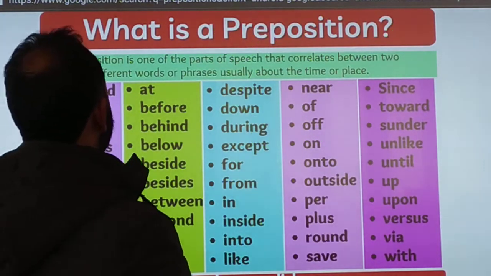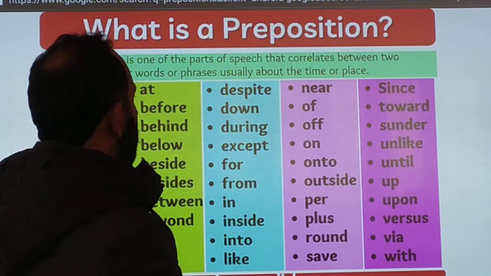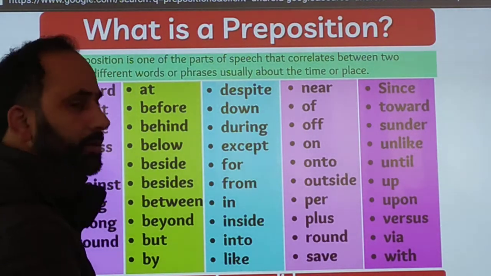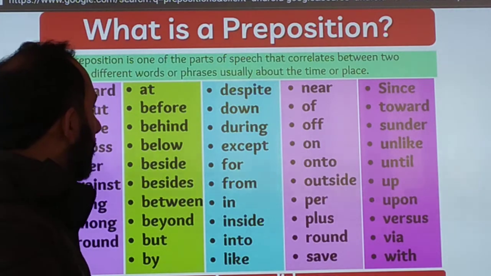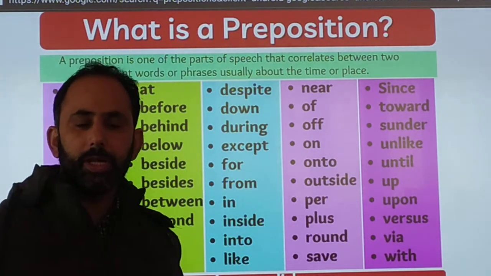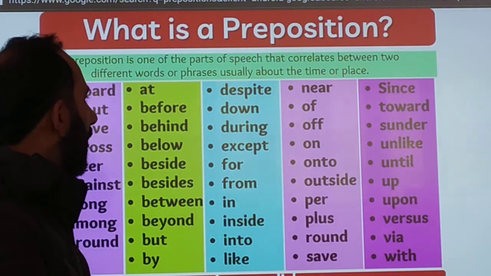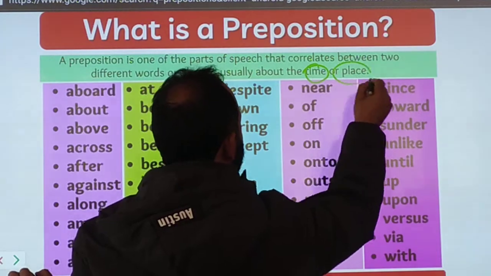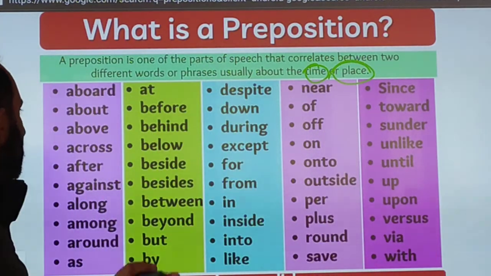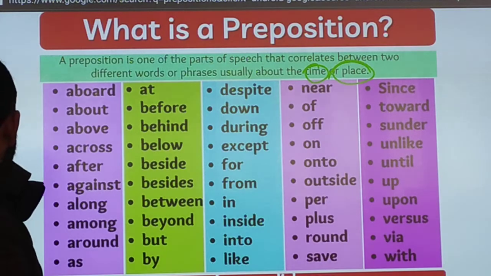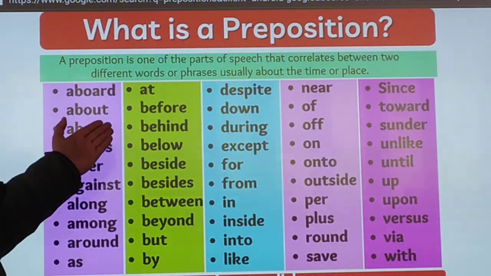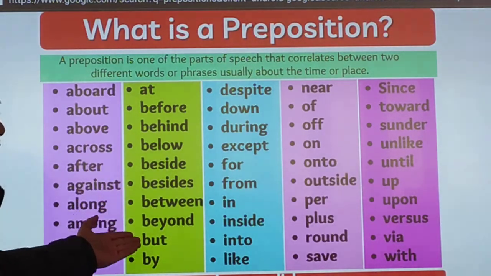A proportion is one of the parts of speech that correlates between two different words or phrases. Also, I told you that a phrase is a combination of words. Usually it mostly shows us time and place, and other things also, but mostly these. These are some phrases you can see yourself. These proportions: add, before, behind, below, beside, between.